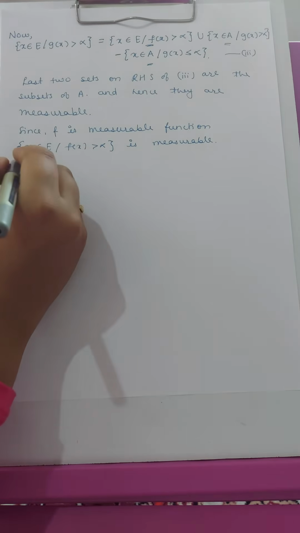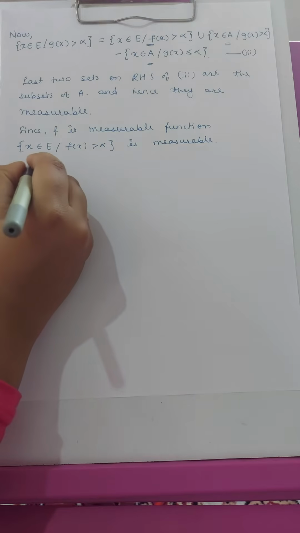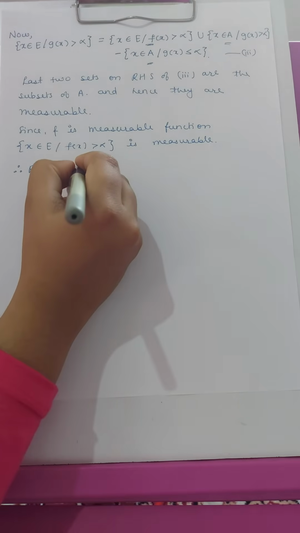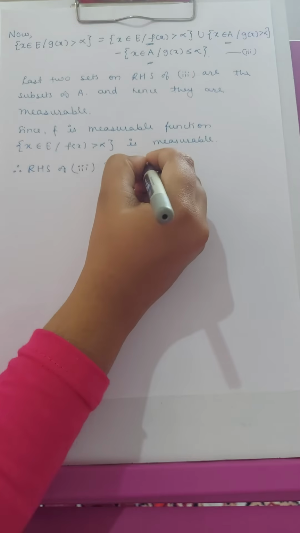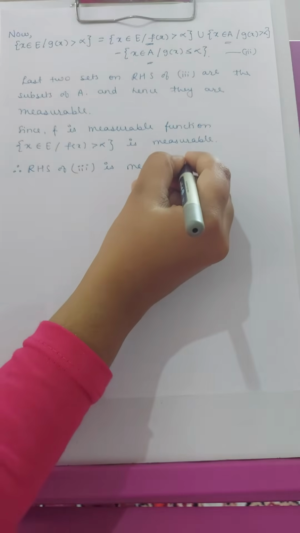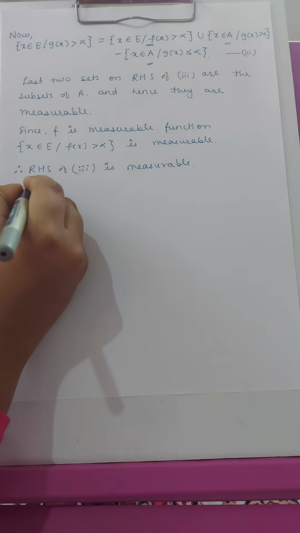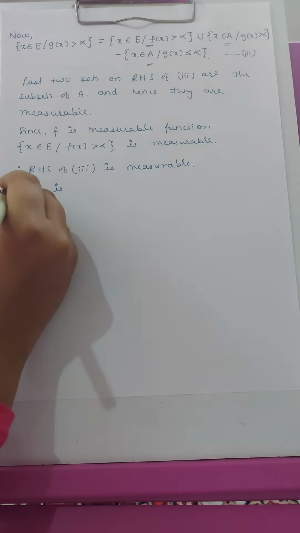So from these two statements we can conclude that the whole RHS of 3 is measurable. And now since the RHS is measurable, the LHS is also measurable.